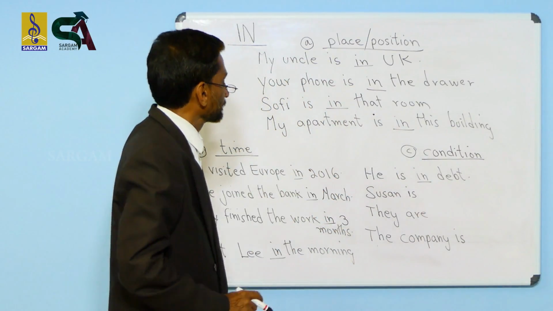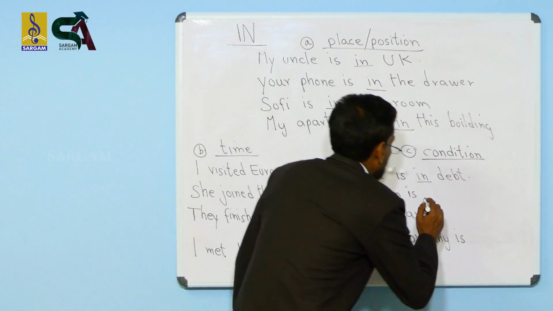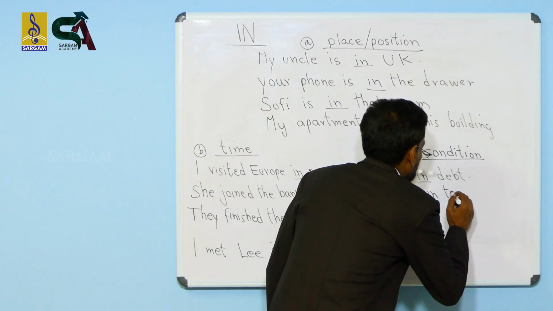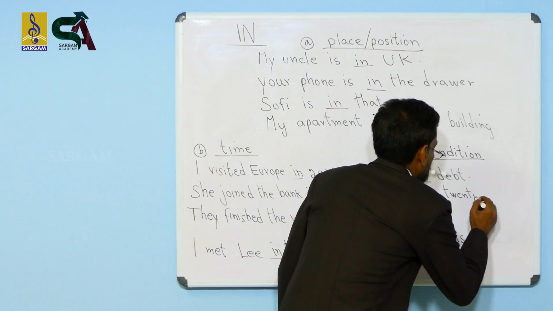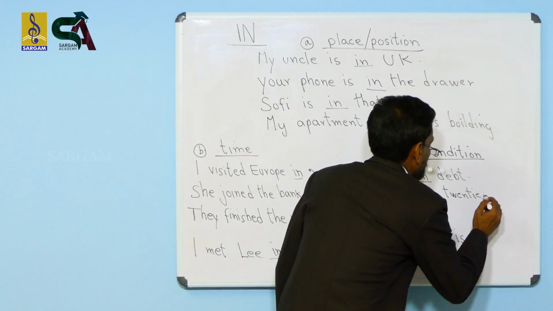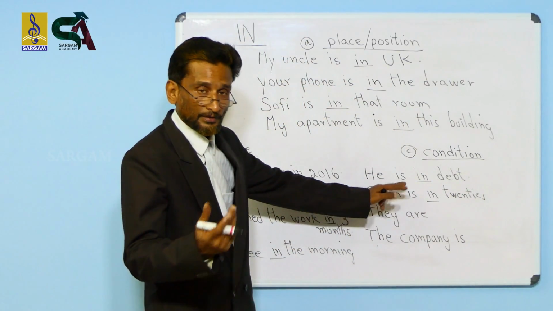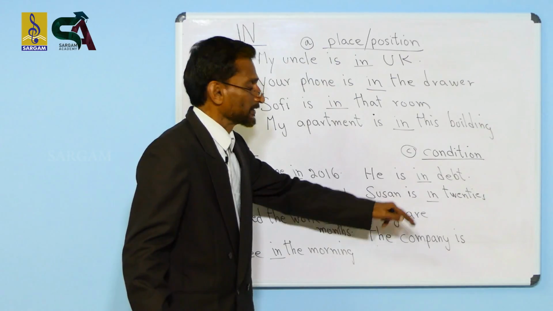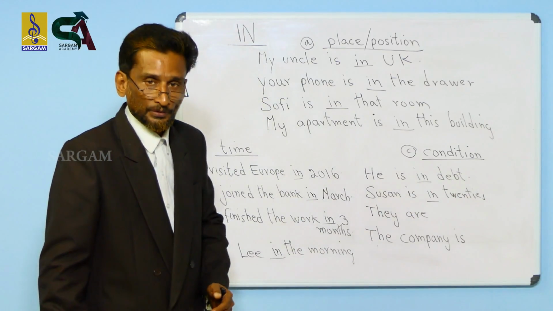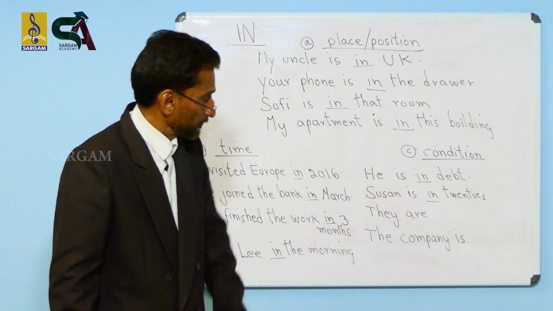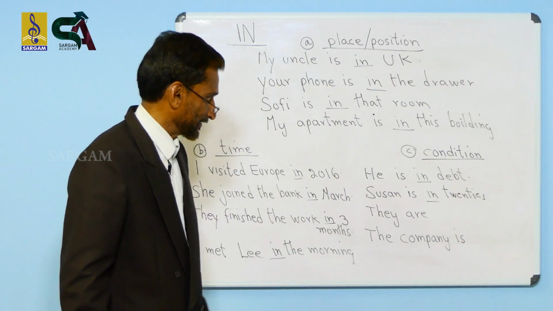In debt. And Susan is in 20s. Susan is in early 30s. Susan is in late 20s. Susan is in 40s. It shows her age, a condition.